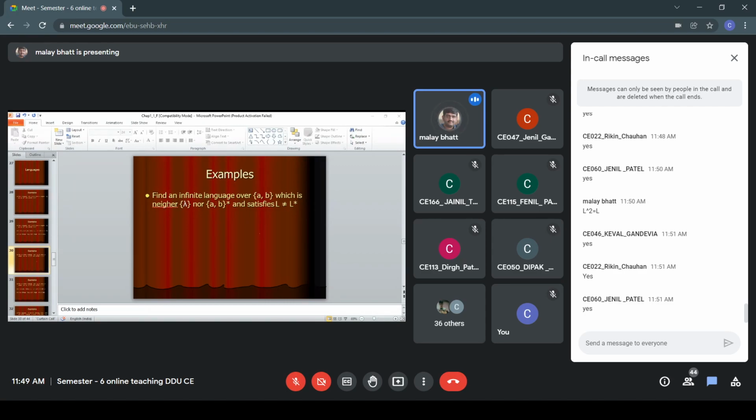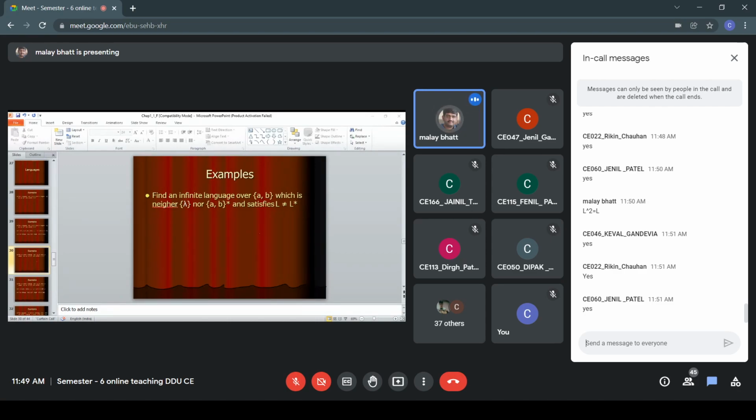This time the scenario is reverse. We want to find a language L which must be an infinite language. It should not be equal to the null language. It should not be {a, b}*, and it should satisfy the condition that L is not equal to L star. So when you consider L square, then L square will be different from L, so that definitely L will not be equal to L star.